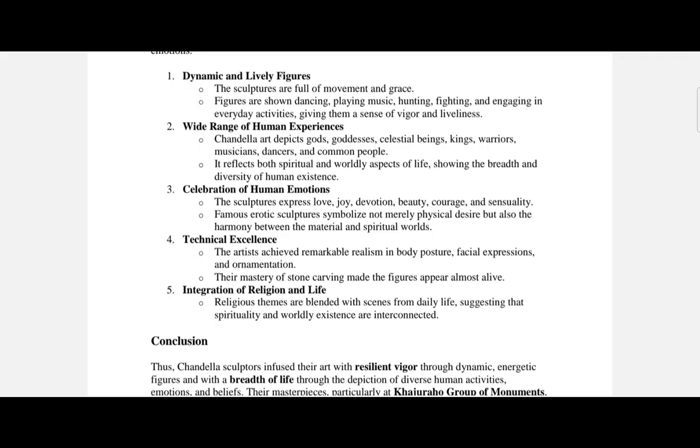So in these fluid postures, where they used to have the Tribhanga, we have seen that in temple stone art also, and the Tribhanga posture is important in the Chandela sculptures. And another thing is that they reflect emotions, such as devotion, joy and valor, reflecting inner vitality.